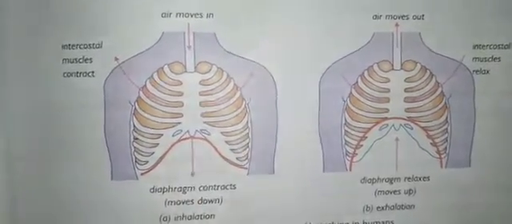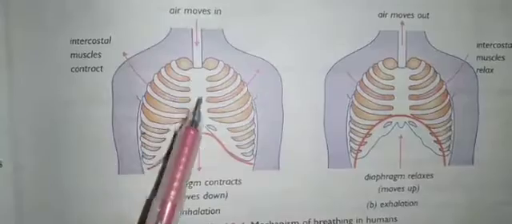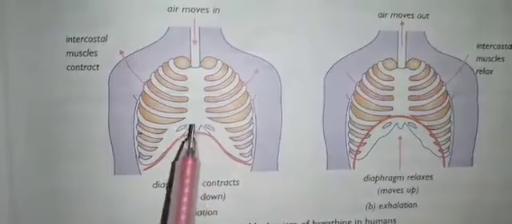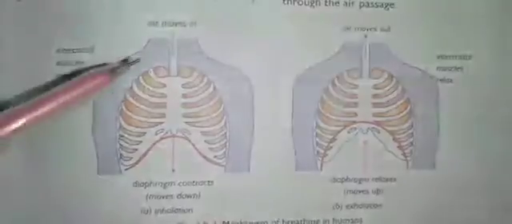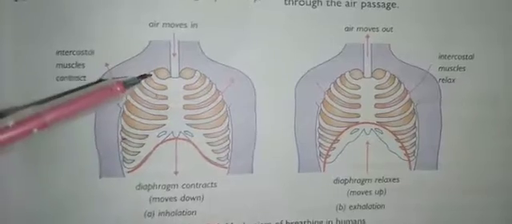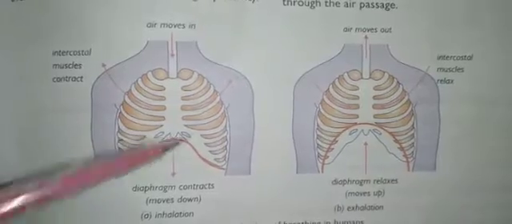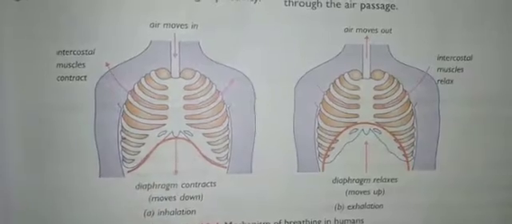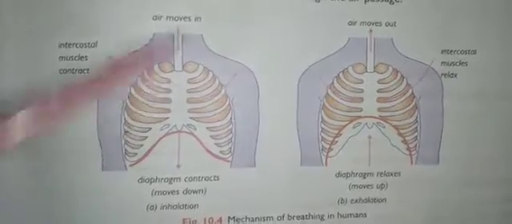And this breathing is controlled by the intercostal muscles between the ribs and the diaphragm. So this is called the diaphragm. It is controlled by the intercostal muscles present between these ribs and this diaphragm at the base of the lungs. First we'll see inhalation. During inhalation, the diaphragm muscles will contract and become flat. Here you can see it became flat. At the same time, the intercostal muscles contract to pull the ribs upward.